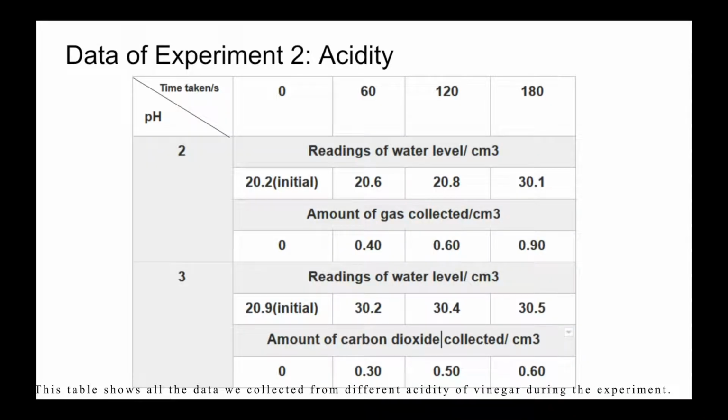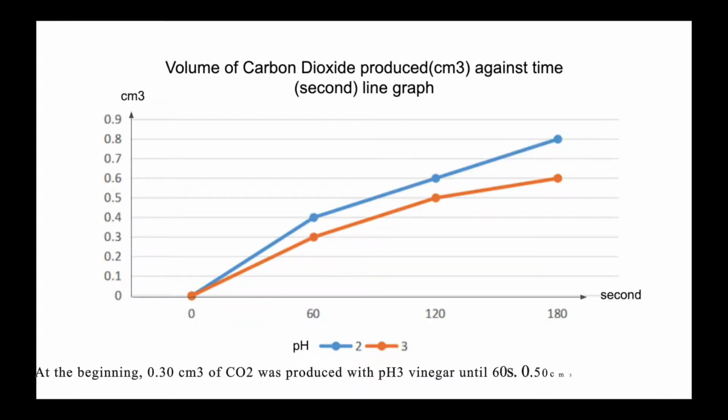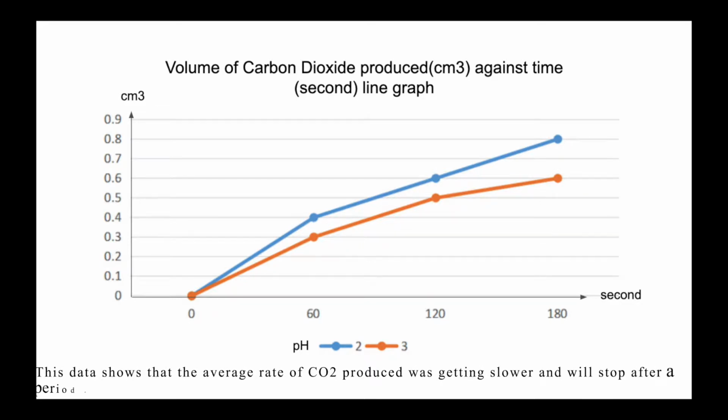This table shows all the data we collected from different acidity of vinegar during the experiment. The line graph shows that the reaction rate of pH 2 acid is faster than that of pH 3 vinegar. At the beginning, 0.3 cm3 of carbon dioxide was produced with pH 3 vinegar until 60 seconds, 0.5 cm3 of carbon dioxide was produced at 120 seconds, and 0.3 cm3 was produced after 60 seconds.